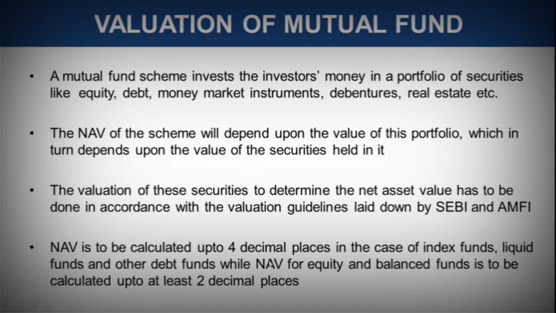So I don't know how important it is, but if you want to remember this for your MCQs, just keep in mind that whenever we talk about index fund, liquid fund and any other debt fund, the NAV, the price that would be reflected for a particular scheme, would be up to 4 decimal places. When we talk about equity and balanced fund, the NAV or the price reflected for that scheme would be up to 2 decimal places.